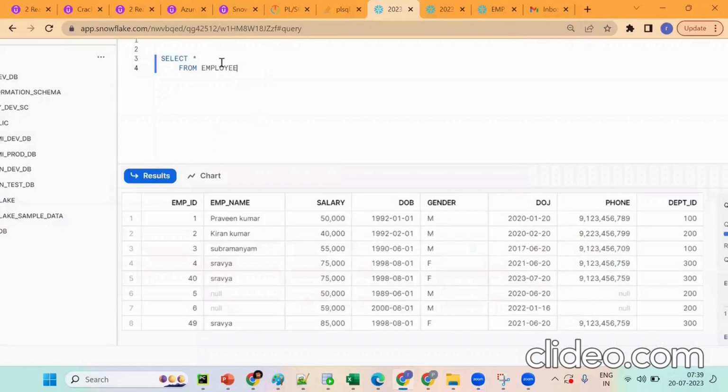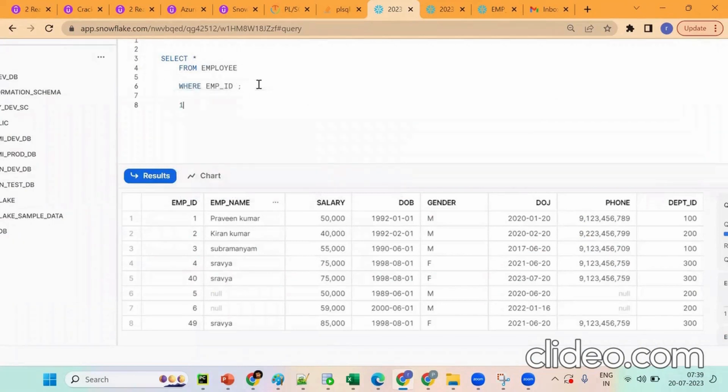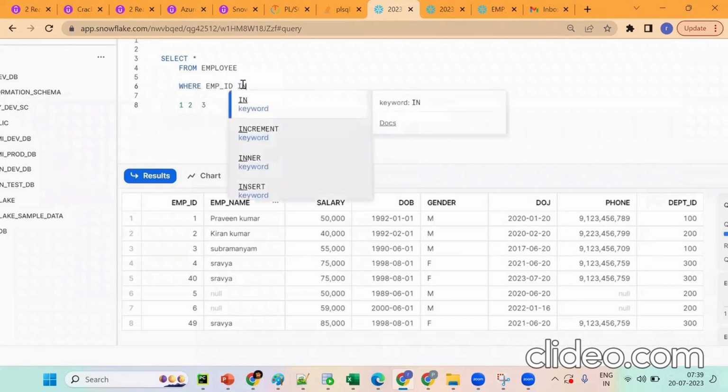Now if I want to choose projecting all the columns, tell me one more time what is Snowflake. Suppose I want to get only specific records, only employee ID. It is 1, a cloud-based tool. 2, cloud-based data warehouse. 3, like this. We should go for where employee ID in 1, comma 2. OLTP or OLAP, for which one?